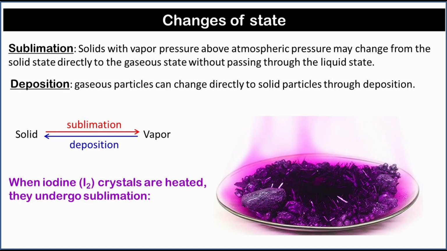For example, when iodine crystals are heated, they undergo sublimation. The crystals go directly from the solid to the gaseous state. When the iodine vapor cools, for example when the gas particles come in contact with a cool surface, it goes directly from the gaseous to the solid state. Solid air fresheners contain a variety of substances that sublime at room temperature.